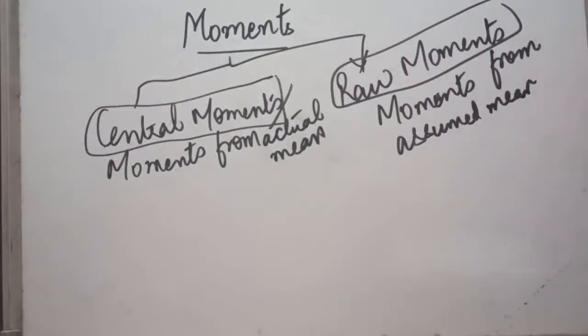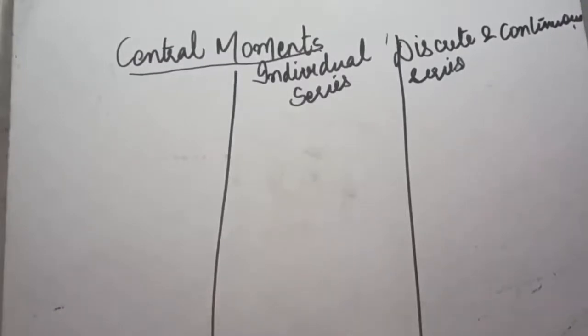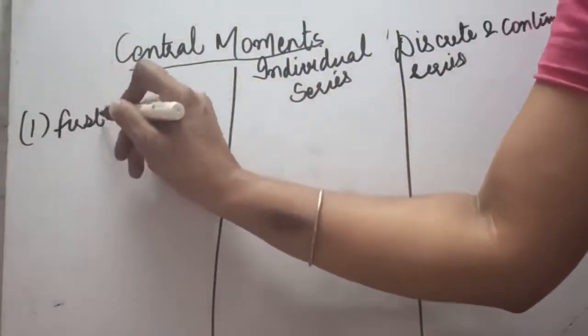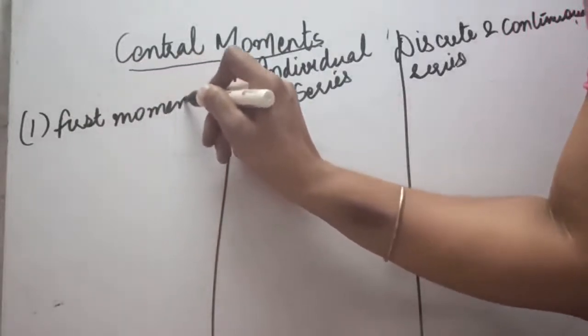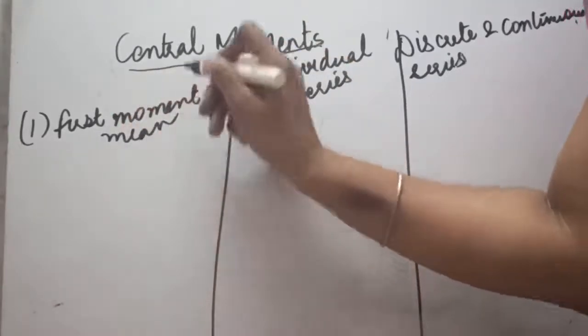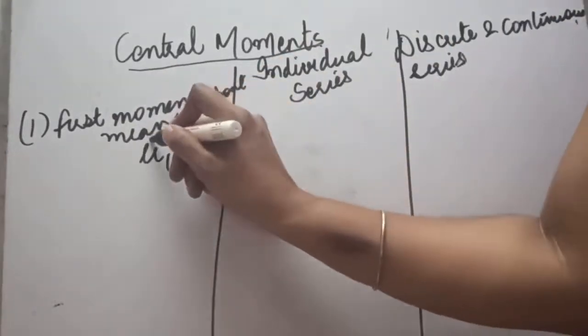Central moments means the moments when the deviations are taken from the actual mean, and raw moments means the moments when deviations are taken from the assumed mean. Let us first discuss the central moments. The calculation of the central moment will be done like this. Different moments may be asked in the question. Let us take first that you have to calculate the first moment about mean. Why are we writing about mean? Because it is a central moment, so deviations will be taken from the mean. It will be written in short form as mu1.